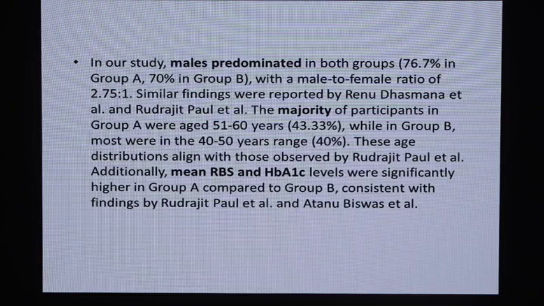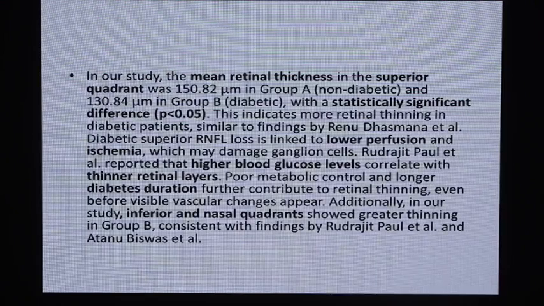Additionally, mean RBS and HbA1c levels were significantly higher in Group A in comparison to Group B, consistent with findings by Rudrajit Paul et al. In our study, the mean retinal thickness in the superior quadrant was 150.82 micrometer in Group A and 130.84 micrometer in Group B, with a statistically significant difference of p-value less than 0.05. This indicates more retinal thinning in diabetic patients, similar to findings by Renu Dhamsana et al.